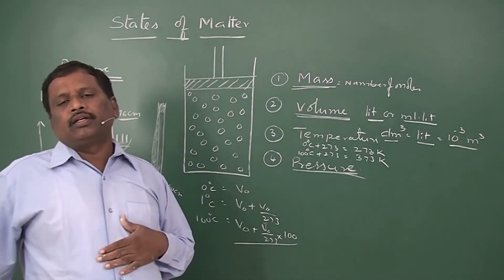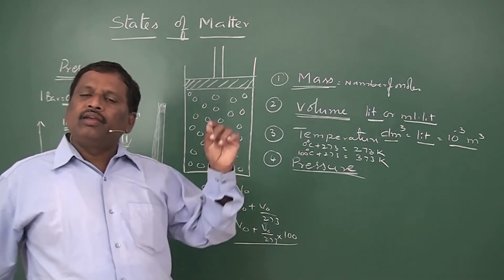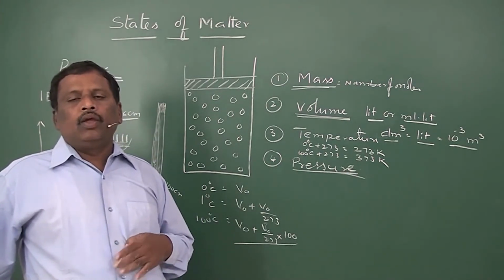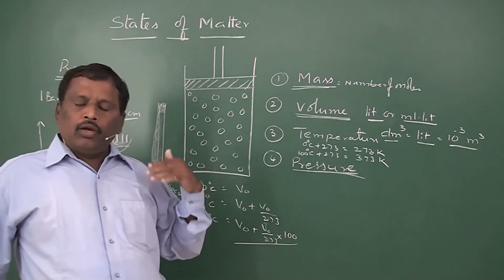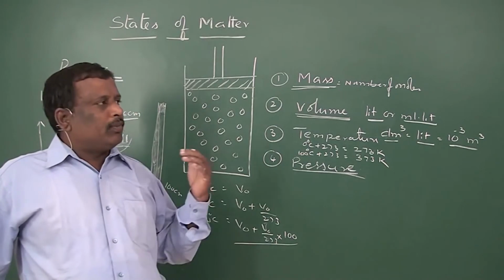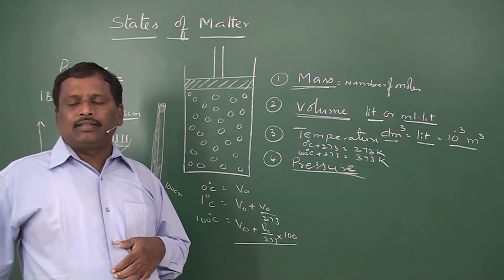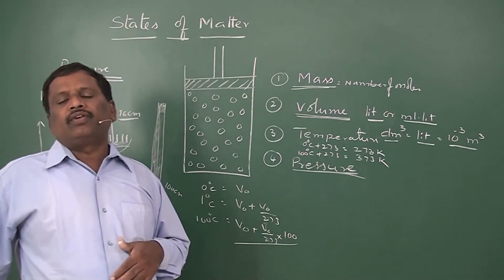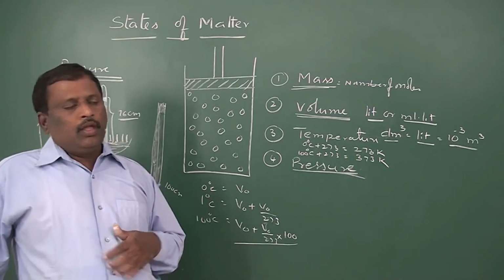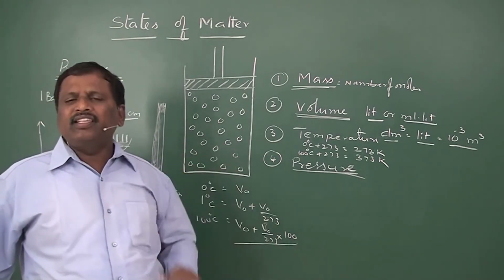And 1 atmosphere will be equal to 1.013 into 10 to the power 5 pascals. And 1 bar will be equal to 0.987 atmospheres, and it will be equal to 10 to the power 5 pascals. These are the units of pressure in which we express. Now these 4 properties are interrelated with each other.